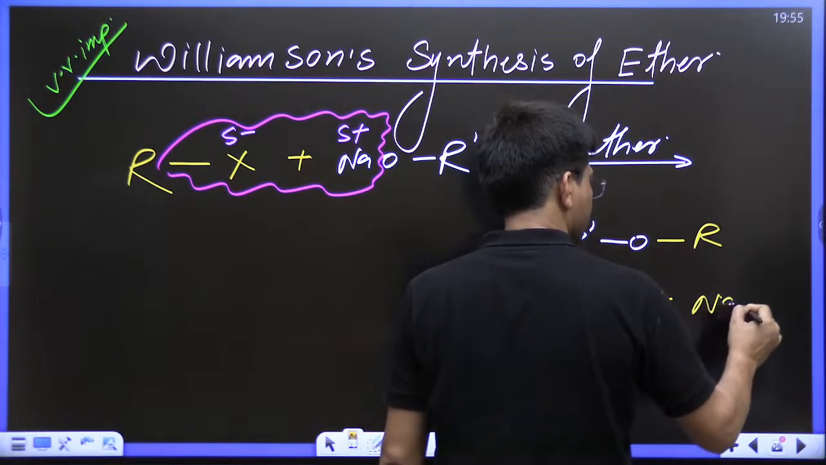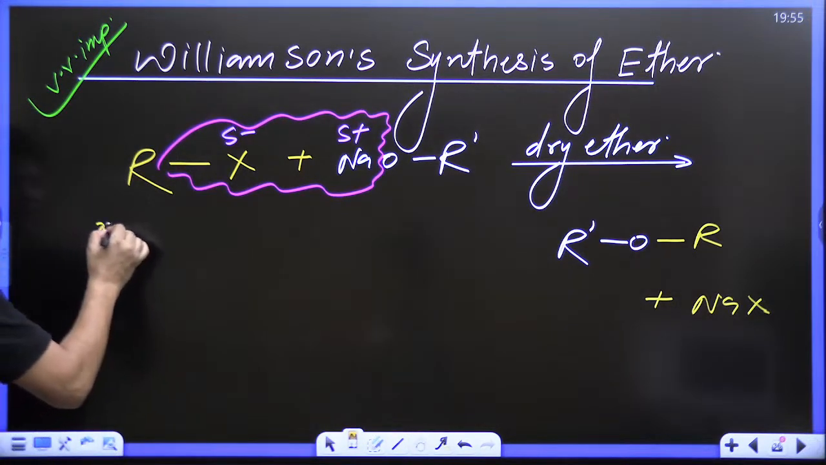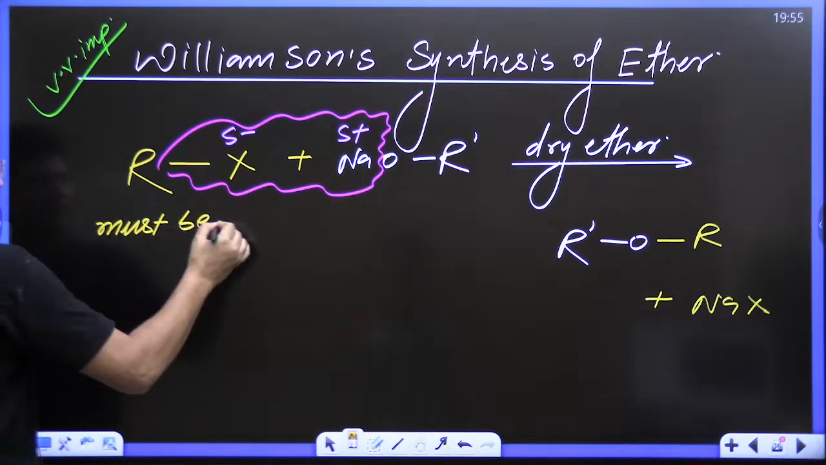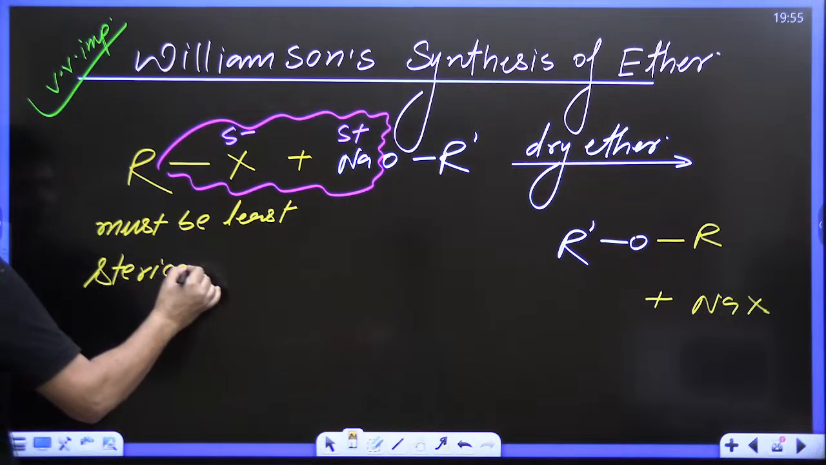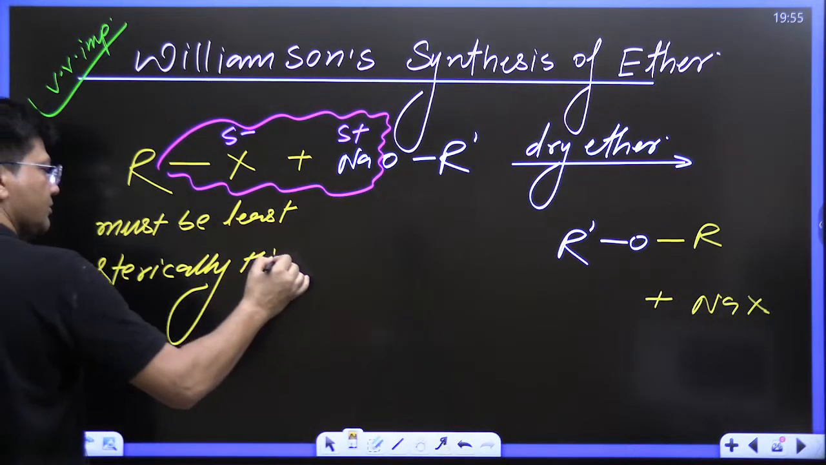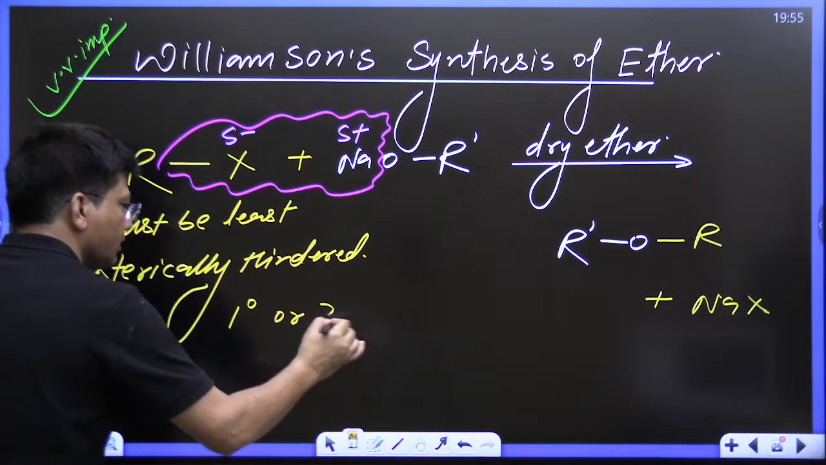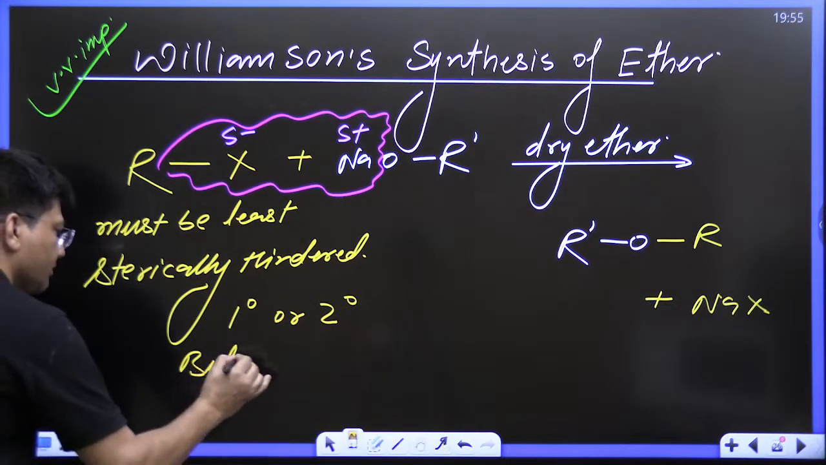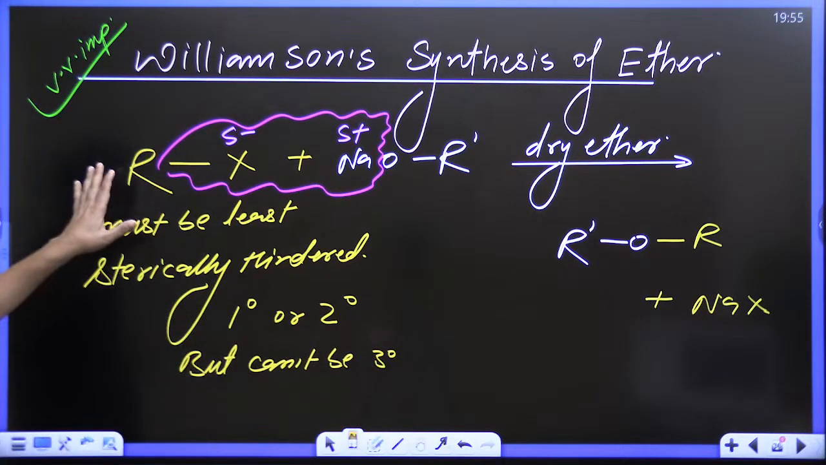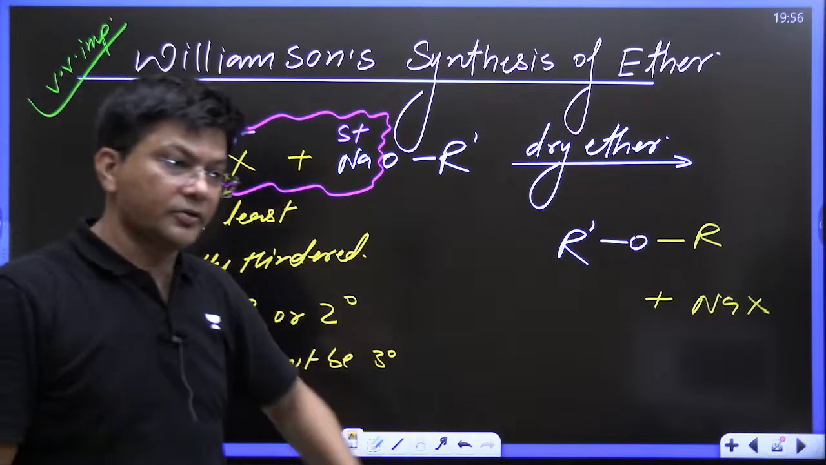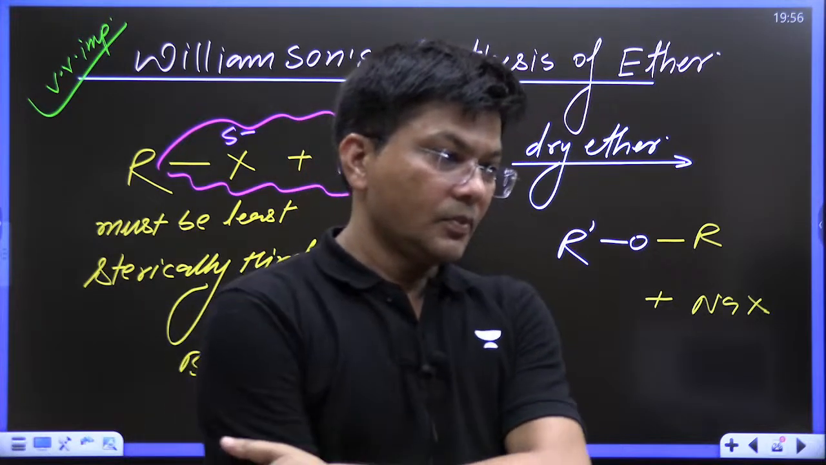But remember that this RX must be least sterically hindered. That is, it should be either 1 degree or 2 degree, but can never be 3 degree. This already I have told you in mechanism kits. This already I have explained or not? Okay.